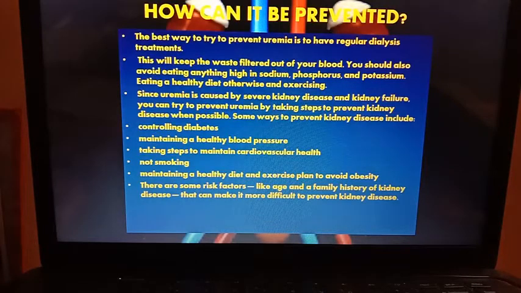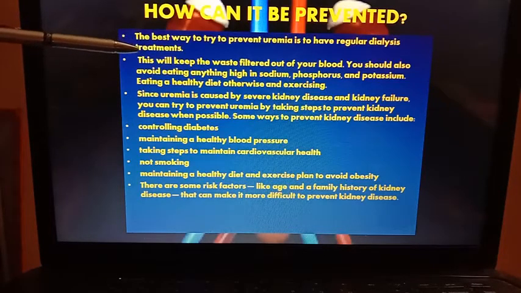How can it be prevented? Because till now you have understood that uremia is a life-threatening condition. Your blood is filled with the toxic products. So, uremia must be prevented by some measures. The very best way to try to prevent the uremia is to have regular dialysis treatment.